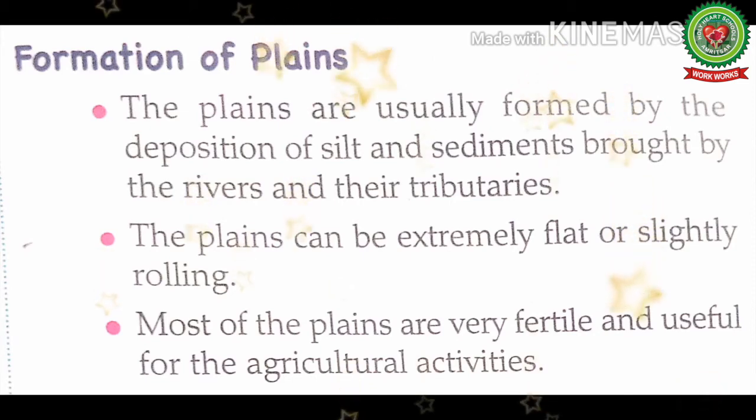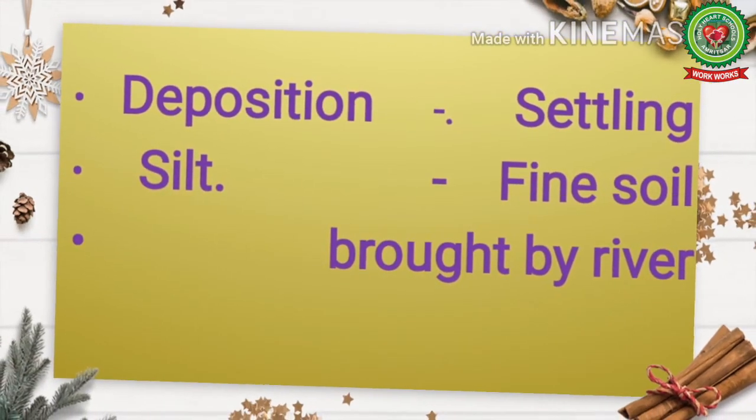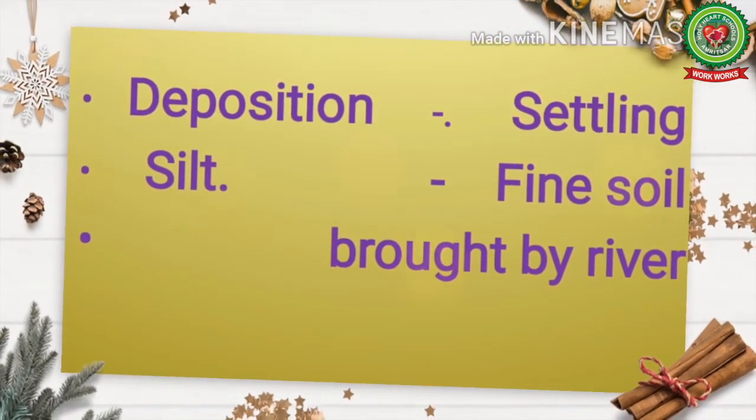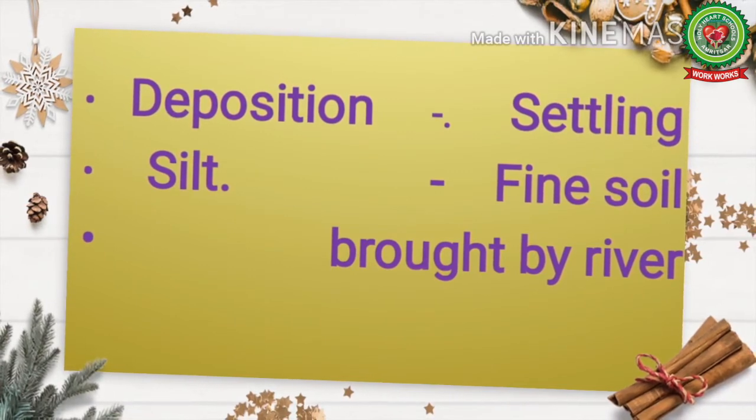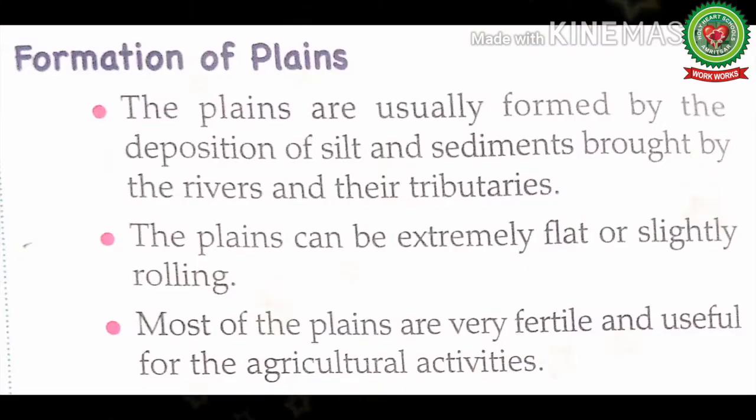Now let's read formation of plains. First point is, the plains are usually formed by the deposition of silt and sediments brought by the rivers and their tributaries. So students, deposition means settling, silt means fine soil brought by river. So the plains are formed by the soil brought by the rivers and their tributaries. Tributary means a small river that flows into a larger river.